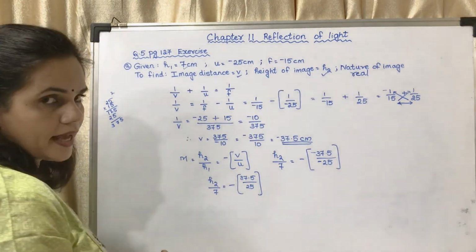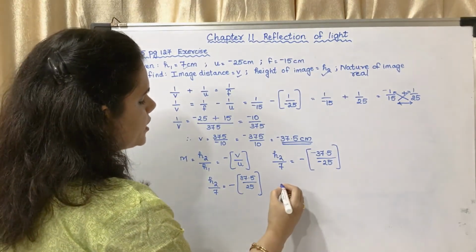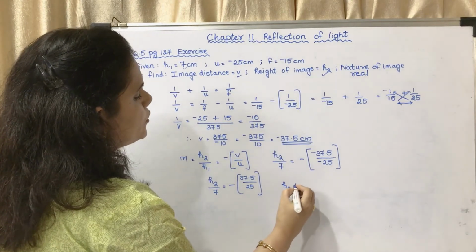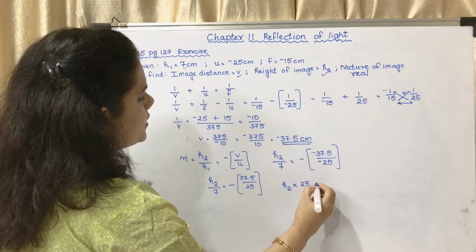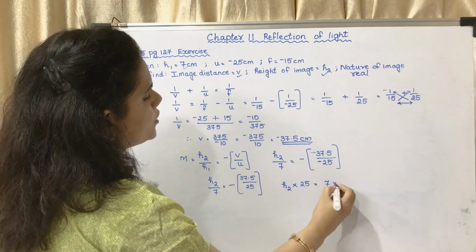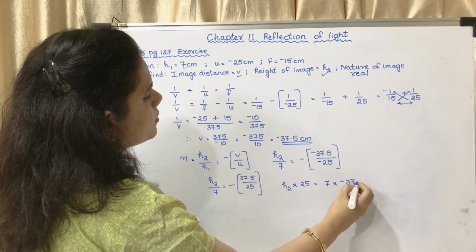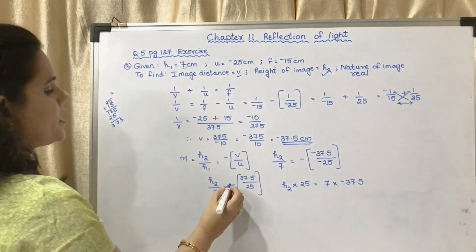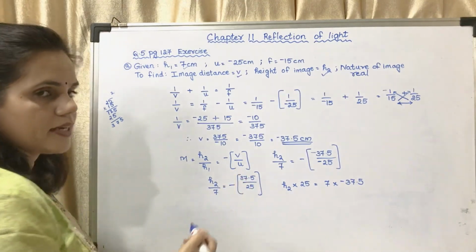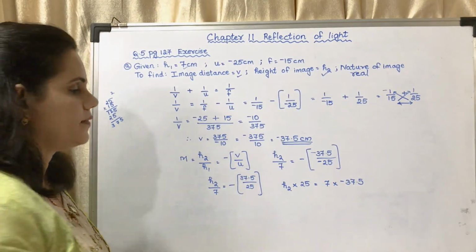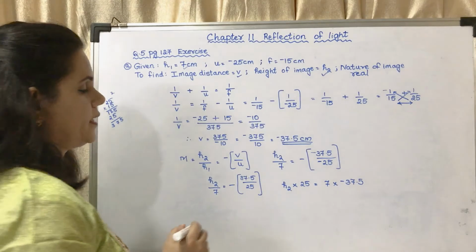Now you have to cross multiply to find out H2. What will you get? H2 into 25 is equal to 7 into minus 37.5. This minus is applicable to either numerator or denominator. You can put it anywhere, but there should be a minus.